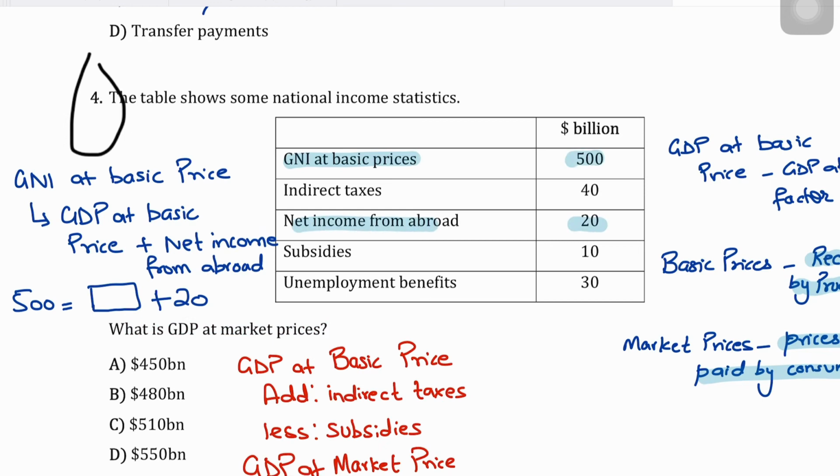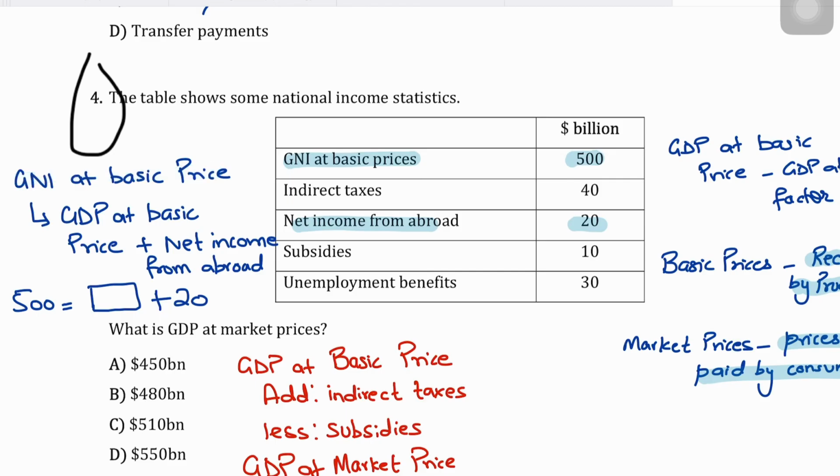So first, we need to convert the GNI at basic price to GDP at basic price. And the formula for GNI at basic price is that GNI at basic price equals GDP at basic price plus net factor income from abroad, right? However, GNI at market price would be GDP at market price plus net factor income from abroad, right?